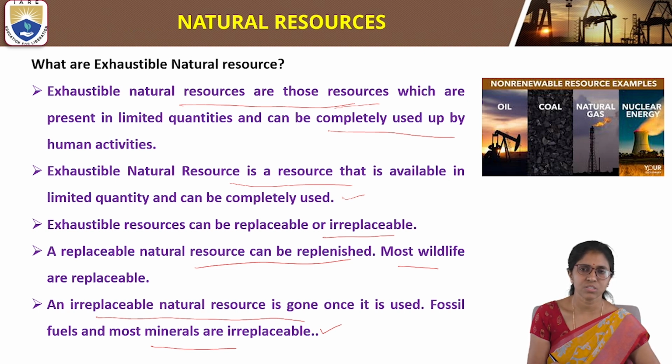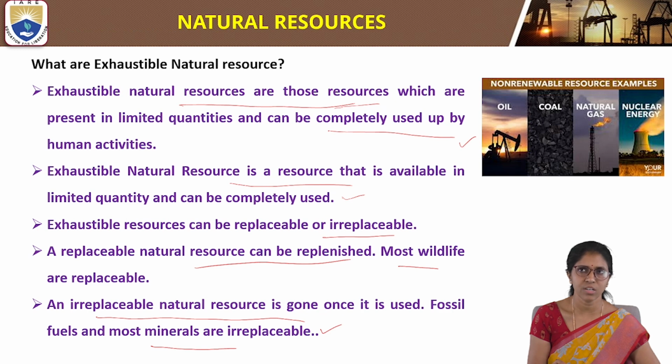Exhaustible natural resources are resources which are present in limited quantity, so they can be completely used by human activities after a certain time. Examples of exhaustible natural resources are oil and petroleum. Coal is also an example of an exhaustible natural resource.